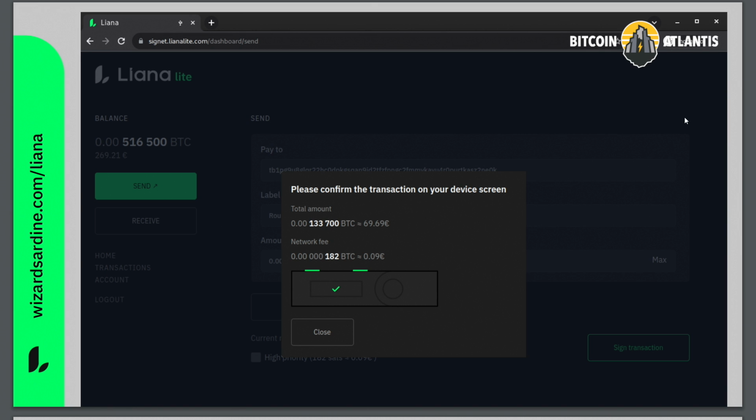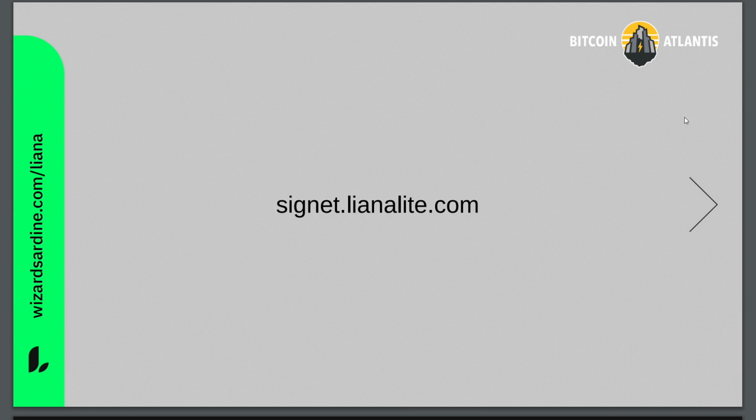Currently, we're using WebUSB, so it's talking directly to your hardware wallet. We don't have yet the compatibility of all the hardware wallets we have on desktop. So we are going to have to do a little bit more work to integrate with Bitbox, Coldcard, and things like that we already support in Liana desktop. But that's coming soon. And so to access that, today we're launching signet.lianalite.com. So you can play with it in Signet. Signet is a Bitcoin test network. The coins have no value, so you can just play with that. If you have a Ledger today, it works with the Ledger.